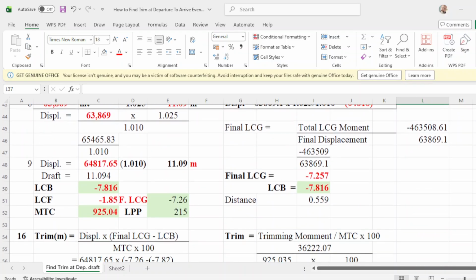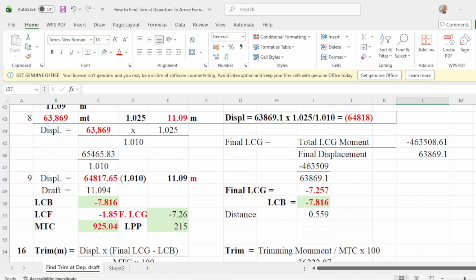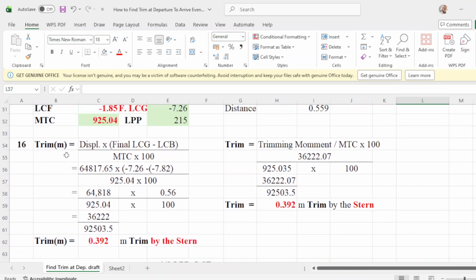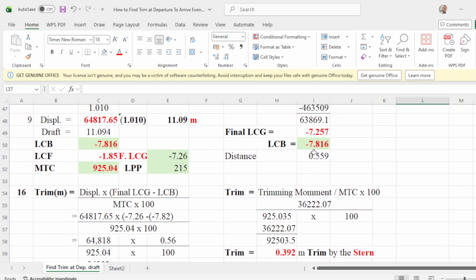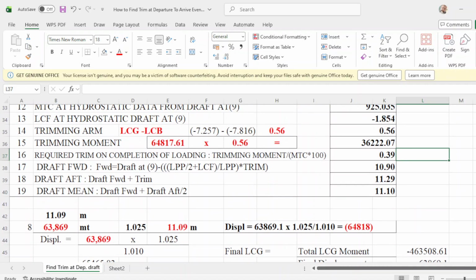Okay? But there's another solution for trimming. Okay, this one. This is the easiest way, and this is now the other way around. Displacement times final LCG minus LCB over MTC times 100. It's almost the same here. You have to deduct your LCG minus your LCB. This will be your distance or your trimming arm. That's what you call the trimming arm.